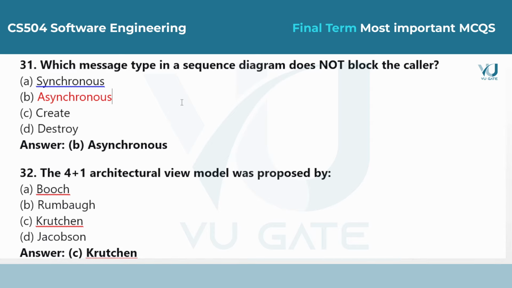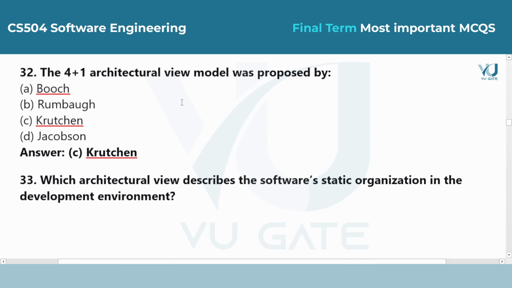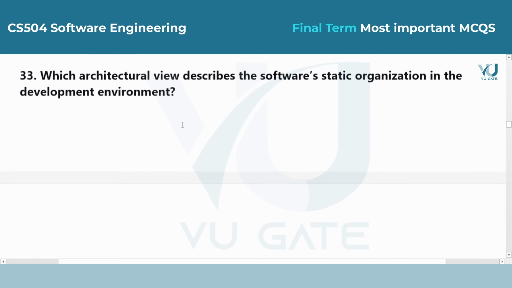Question 32. The 4+1 architectural view model was proposed by. Answer is option C, Kruchten. Philippe Kruchten developed this model to describe a software system using 5 different perspectives to make sure all stakeholders understand the design.